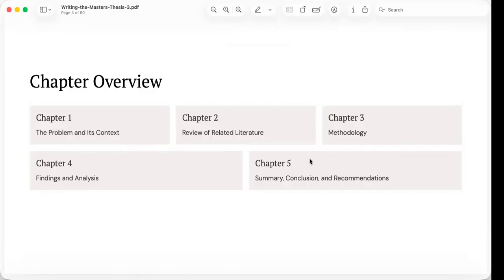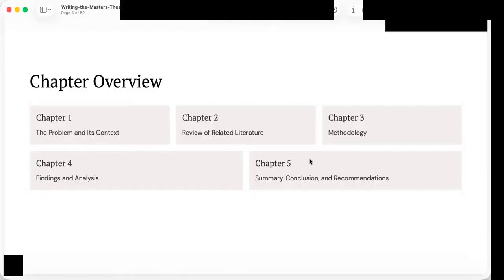Chapter 3 explains how the study was conducted. It discusses the research design, participants or units of analysis, sampling, instruments, data collection procedures, and methods of data analysis. Readers should be able to understand exactly how the research was performed and why these methods were chosen.